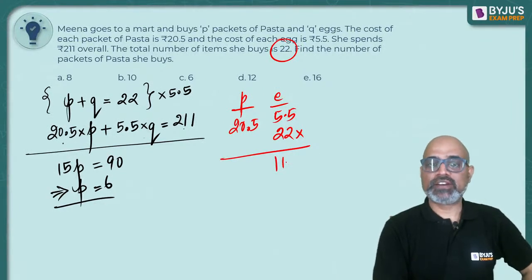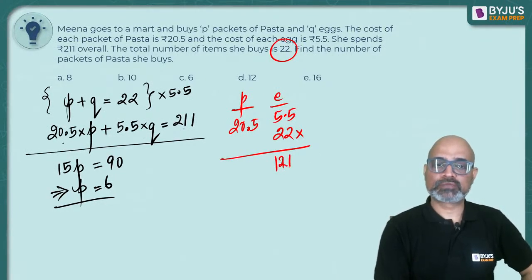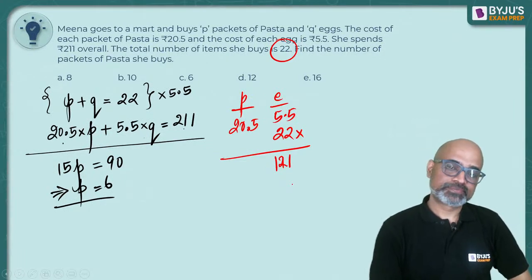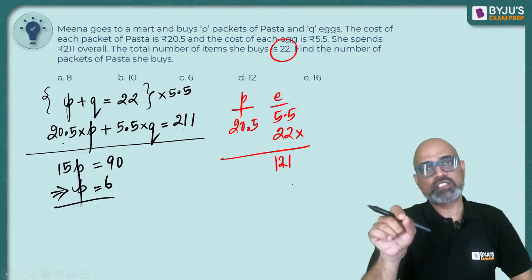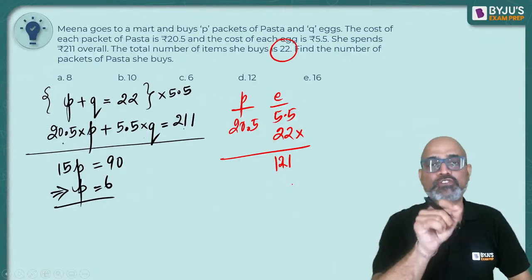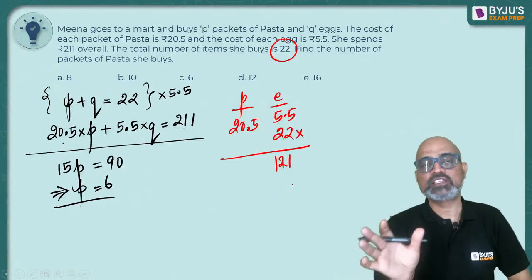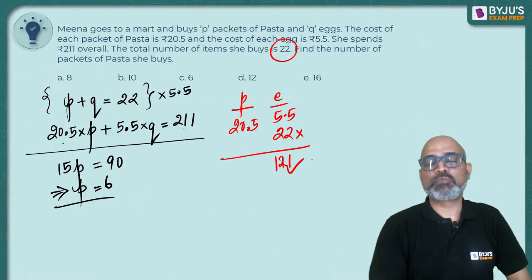It's going to be 121 rupees. Right? 22 into 5 is 110 and 22 into 0.5 is 11. 110 plus 11 is 121. So 121 rupees usne kharcha kara.